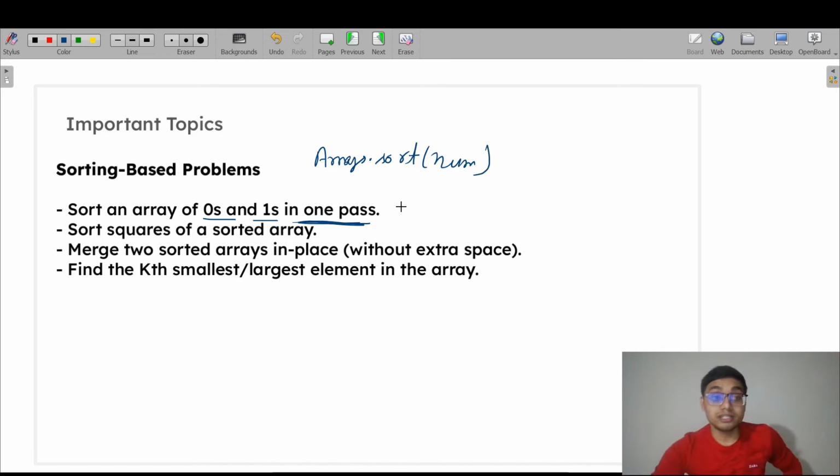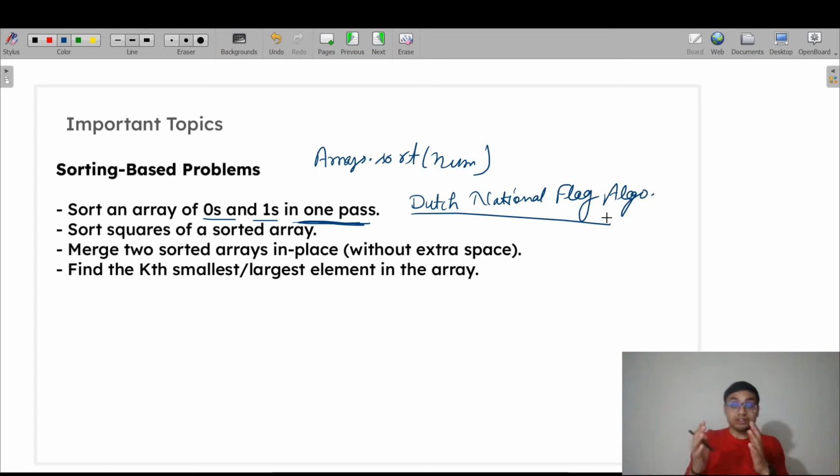Basically it is trying to say you should use the Dutch national flag algorithm. This is also an important algorithm that we need to cover. We already covered it in our courses. No need to worry about it.